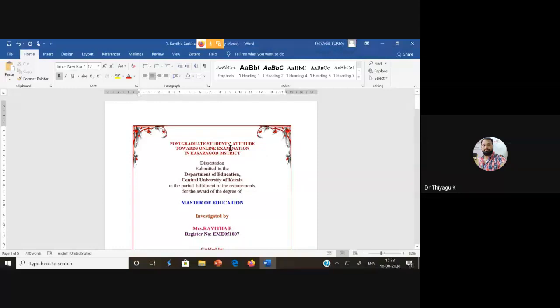So for the topic, we can go with this kind of pyramid shape. I hope you are getting the reverse pyramid shape; you only have to type the topic. But parallelly you have to look at the data. Word also: postgraduate attitude towards online examination, Kasaragod district. If you keep 'attitude' words in a single word, it should be good, but there is no space, that's why we can go like this. So this way only we can keep the title.